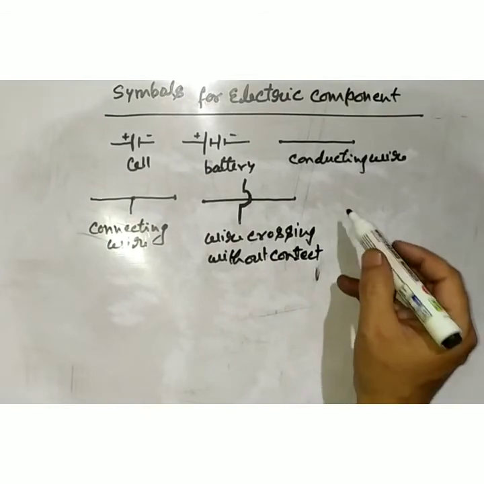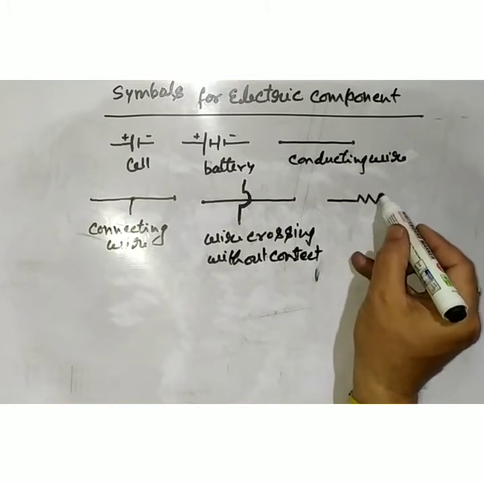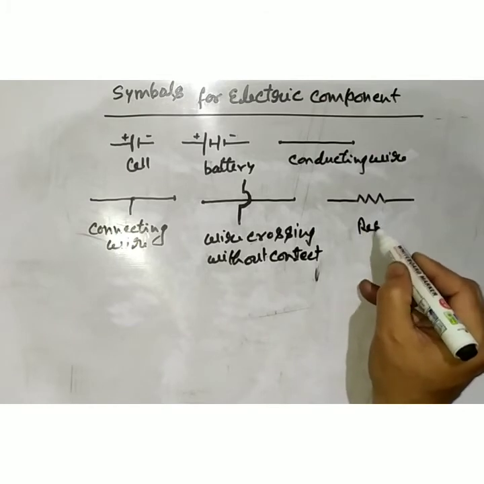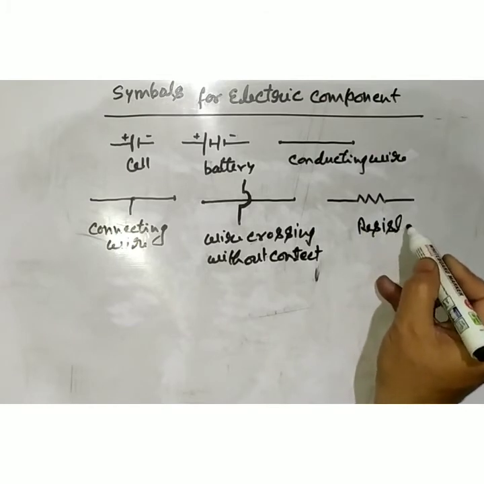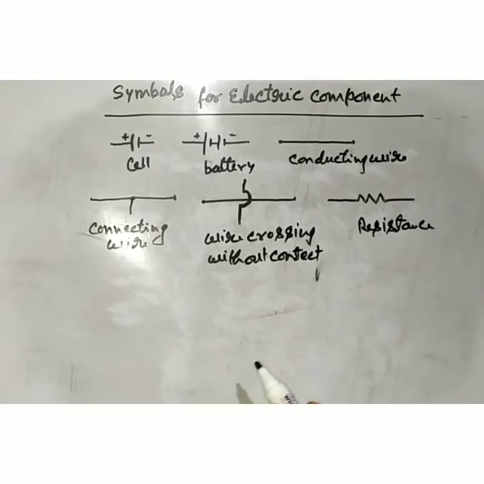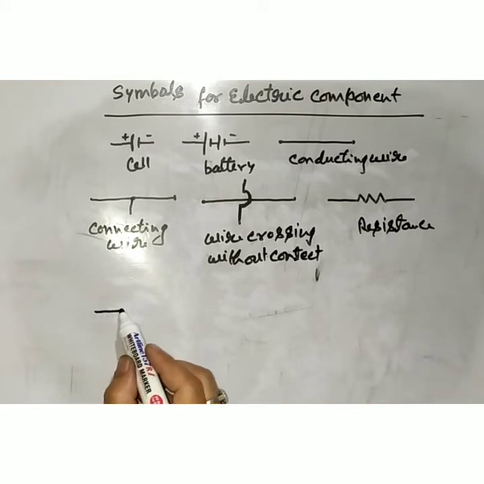And now resistance. Resistance is represented in this way. It is the symbol of electric resistance. And variable resistance, it is a new name you are listening to in this class.